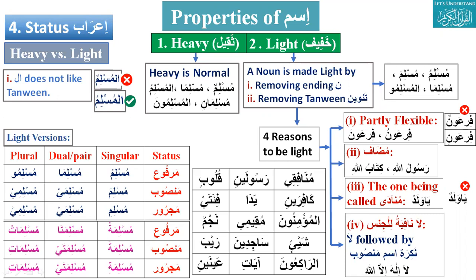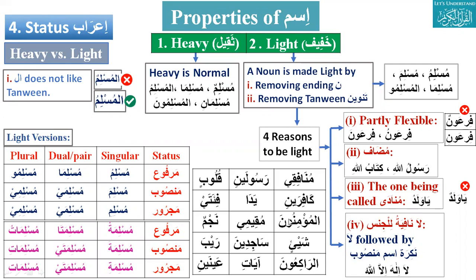What about this? Is it singular, plural, or dual? This is plural. How many types of plural? There are two types of plural: solid plural and broken plural. What about this? It is solid plural, because it follows the normal pattern. Next is gender: muzakkar or muannas. This is muzakkar.